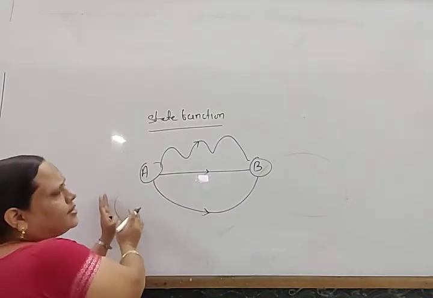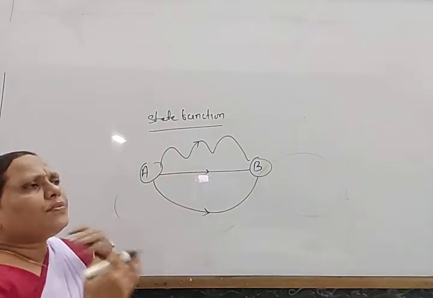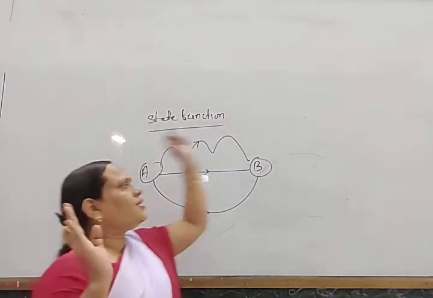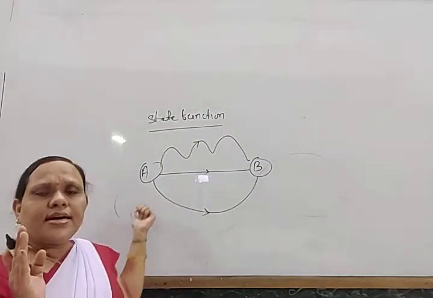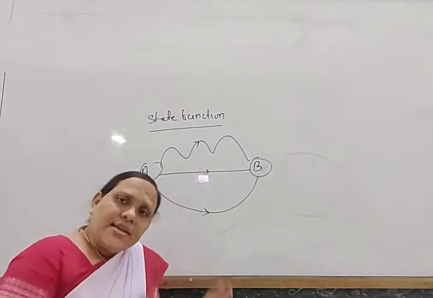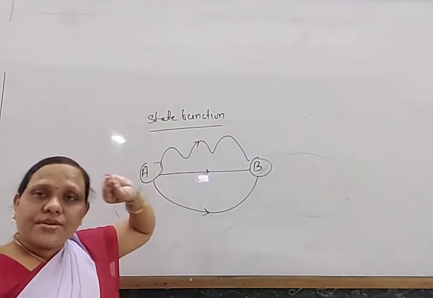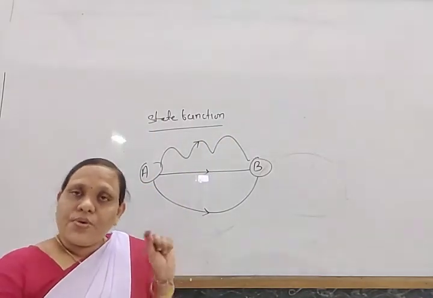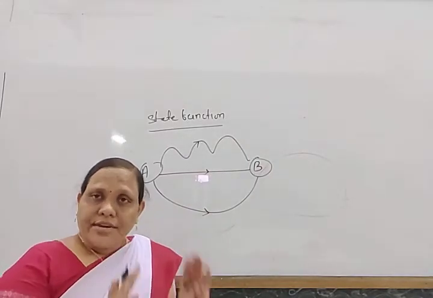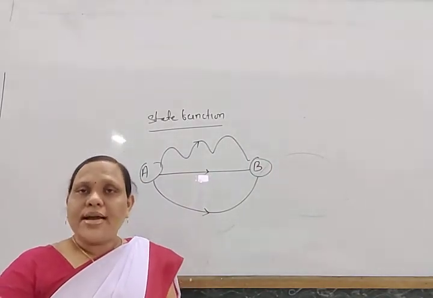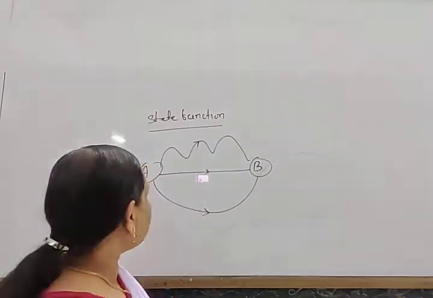While the initial state has some energy, and how the process is carried out does not matter, what matters is the initial energy and the final energy. So they are known as state functions. So internal energy is a state function. Okay, so what are the state functions and what are the path functions? I think you are clear now.